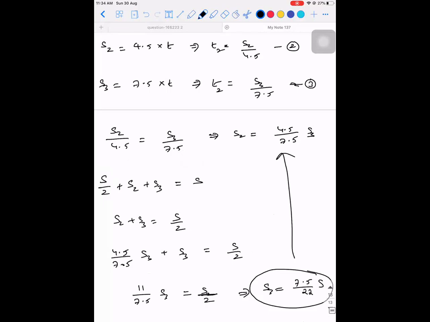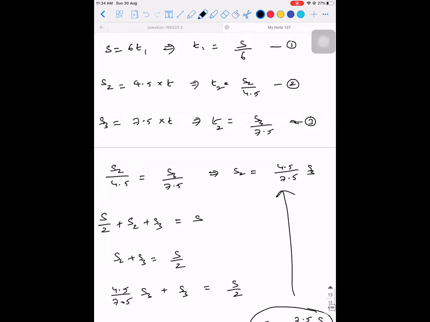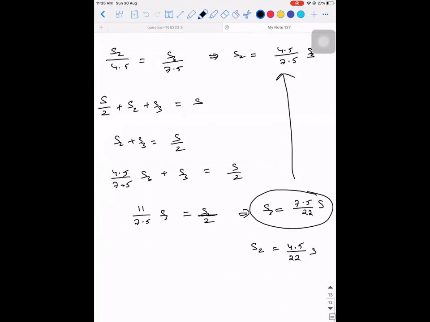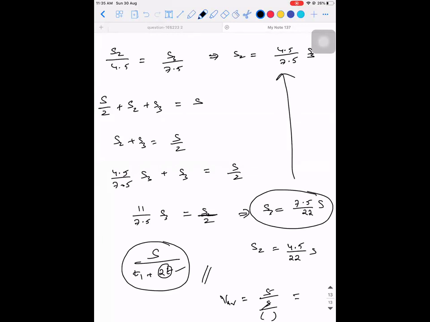Right. So when you substitute everything in the place of T1 and T2, you will get S divided by T1 plus 2T. In the place of 2T, you have to substitute these values back. Then S will get cancelled and you'll get the required answer. This part, can you guys solve it? I've given you the whole idea. So average speed is equal to S divided by something. This S and S will get cancelled, that something will go up, that will be the required average speed.